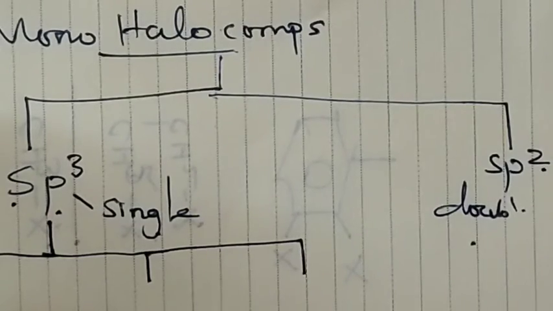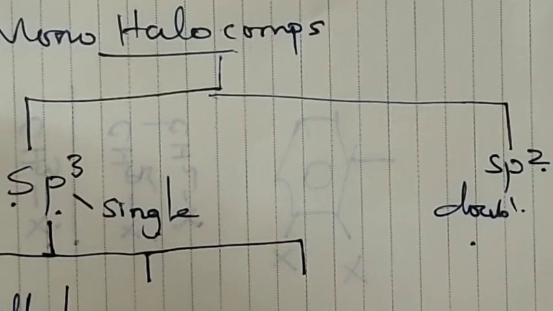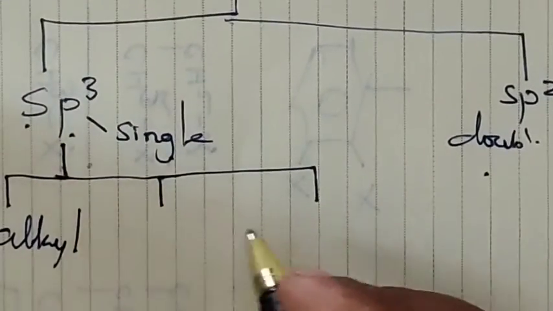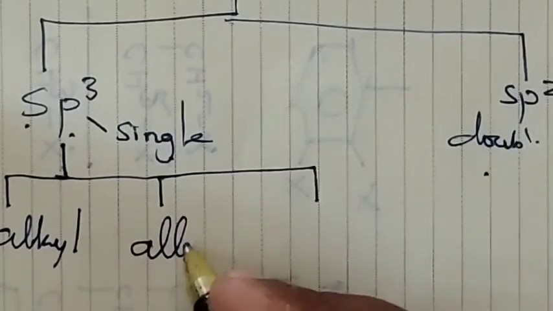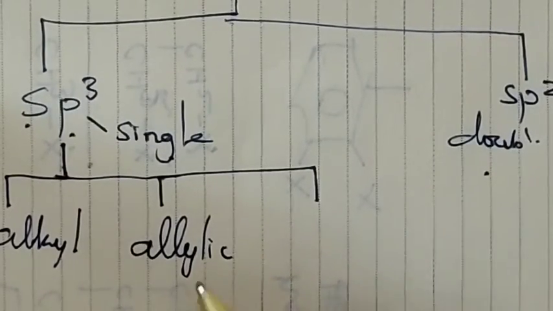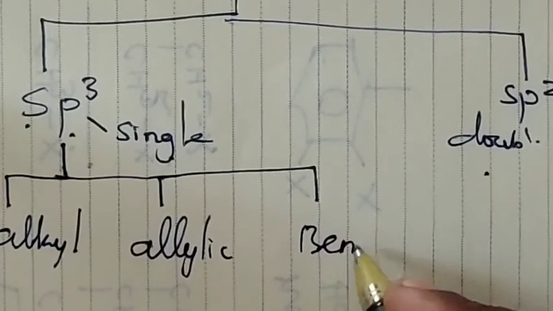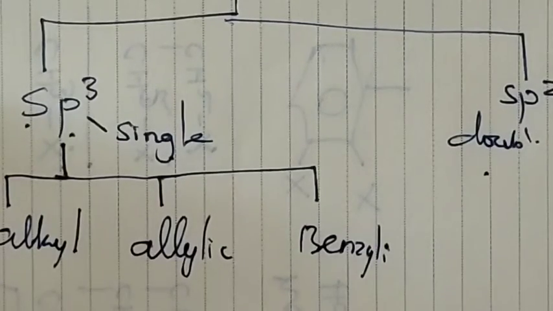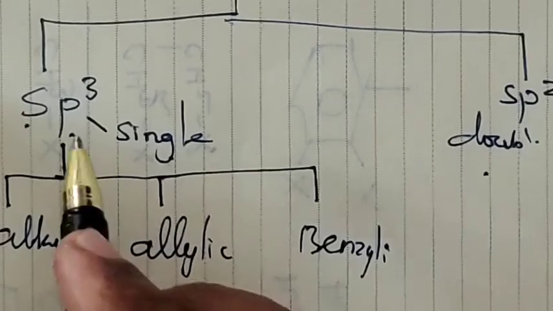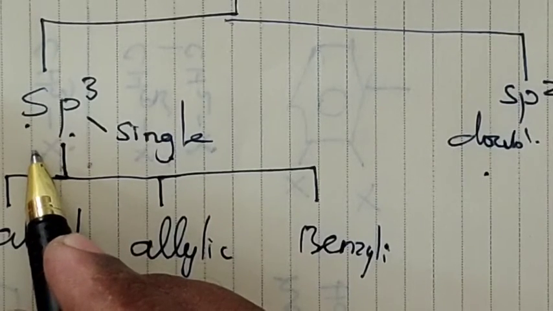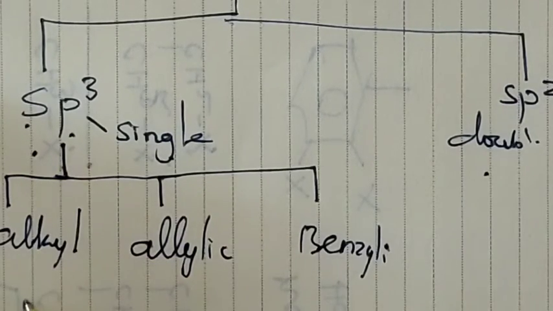They are alkyl halide, allylic halide, and benzylic halides. So a compound containing sp3 hybridized carbon is further classified into alkyl halides, allylic halides and benzylic halides.